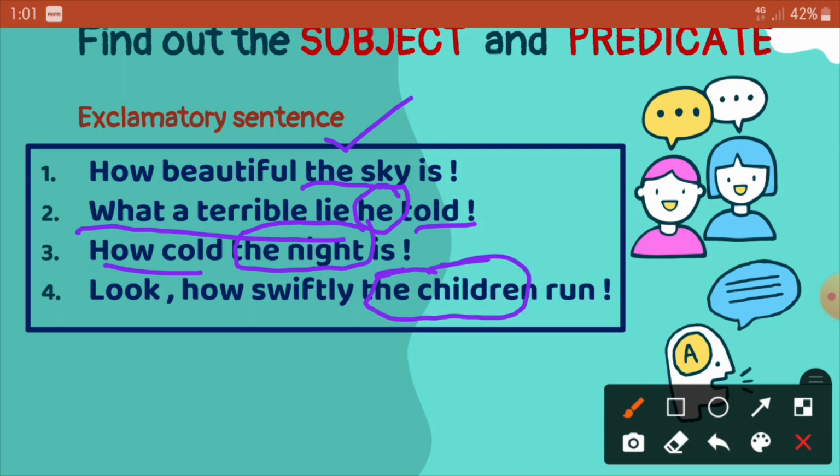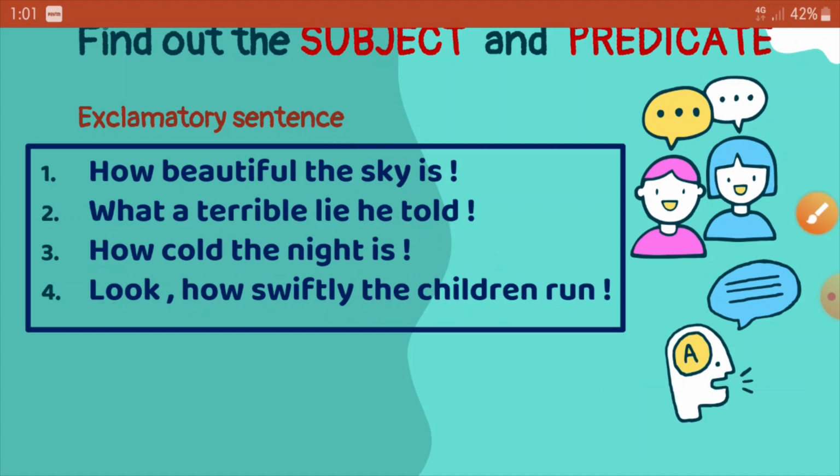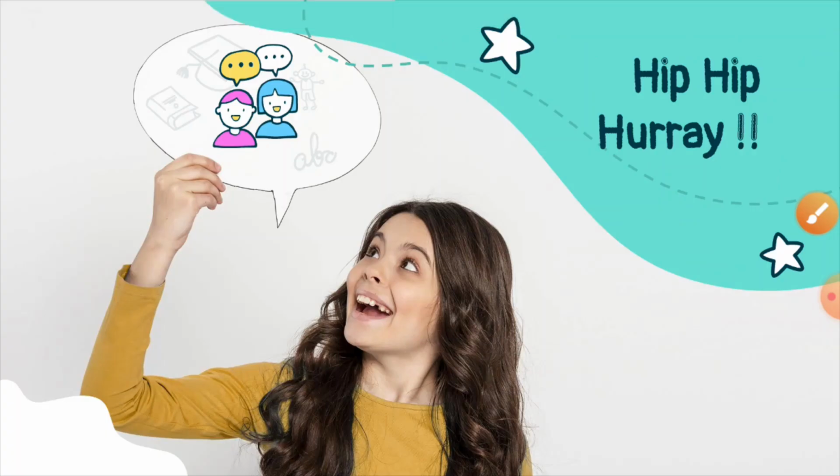The next example is: look how swiftly the children run. So here the children is the subject and the rest of the sentence is the predicate. So dear students, I hope you have been able to understand subject and predicate. The golden rule in subject and predicate is only to find out the subject. If you have identified the subject, the rest of the sentence is always the predicate. So thank you so much.